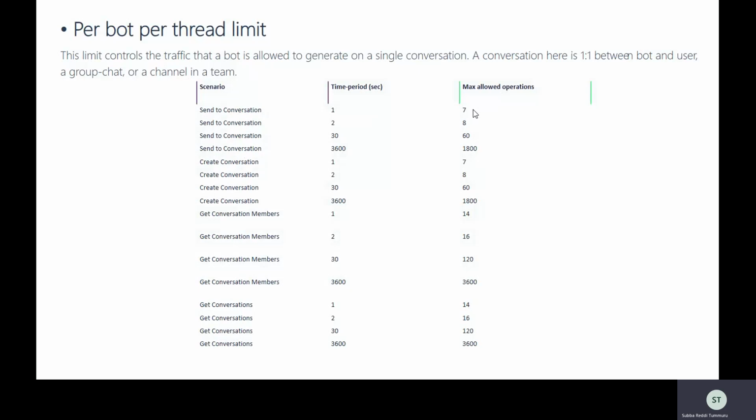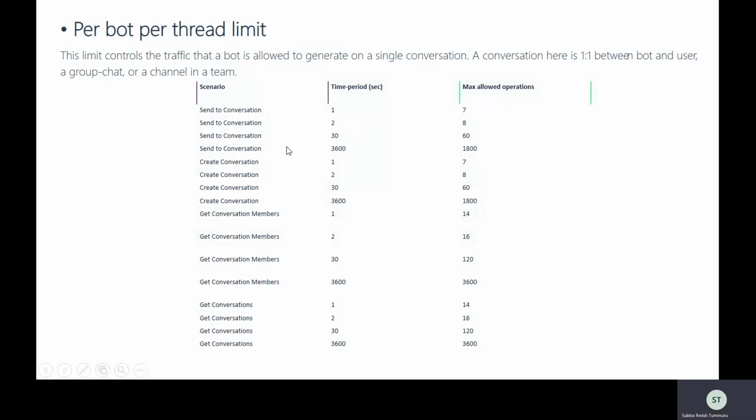In this Company Communicator case, you just need to send one message to one user. So here it means 1 second, one message to one user. So there should not be any threshold issue for this type of communication application. But there could be other types of applications where you need to send multiple messages. For example, in the same application, if you want to send 7 or 8 messages in different languages in 1 second, then it is going to throw you the threshold issue.